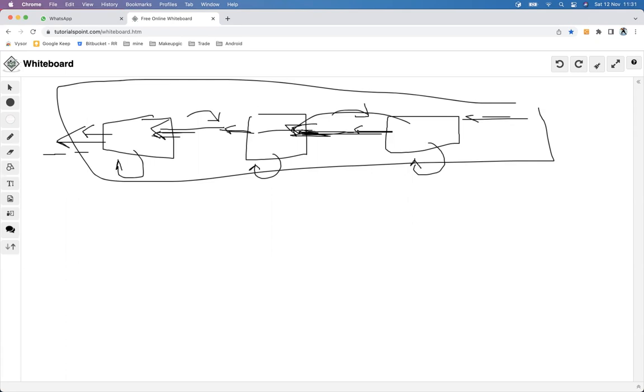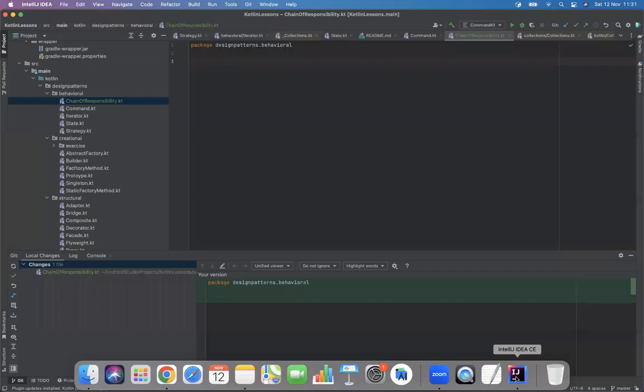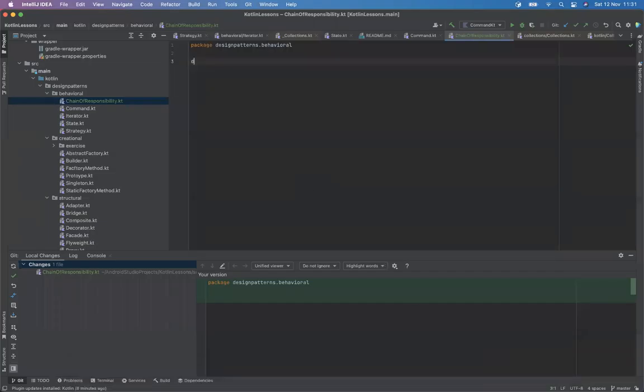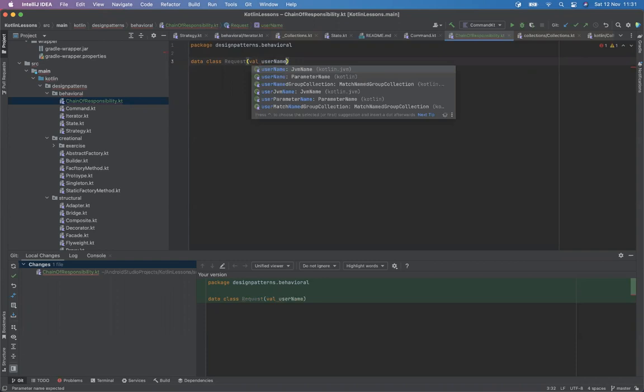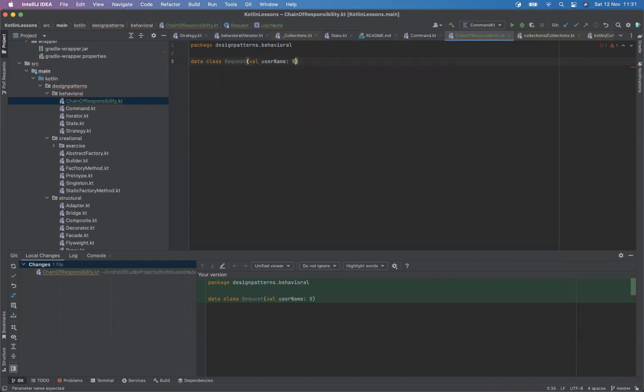So in our example, we can create the data classes. Request: a request would come with a username, I'm just making this up.